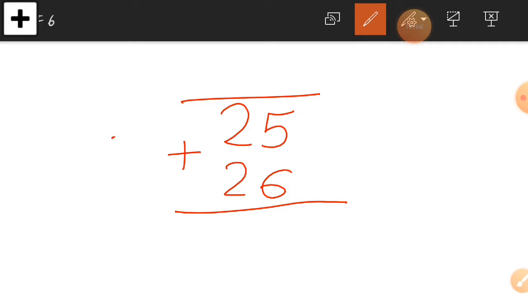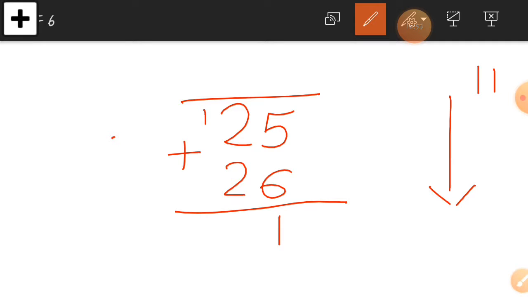So if you have any doubt regarding regrouping, it will be solved here. Now let's add downward first and check the ones column, which is 5 and 6. So 5 plus 6 is equal to 11. Write down 11. In the 11, just check the ones value. Here is 11, write down 1 at the ones place, and the other 1 will go as a carry forwarded number. You can see I write there.